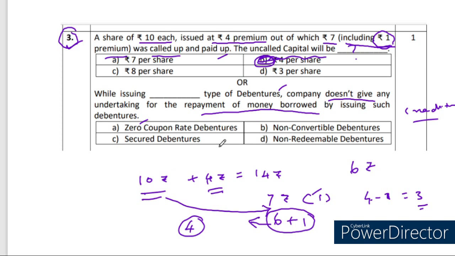If it is redeemable, definitely secured creditors. If it is convertible debenture, they can convert into preference share or equity share, so this will happen. Zero coupon rate debentures and all, you will know about that, zero coupon bonds oriented. But here irredeemable debenture is the answer because it is non-redeemable in nature. So that is why company will not give priority for this kind of debenture, but company will give interest for irredeemable debenture also, but on the asset it is not charged. So keep in mind.